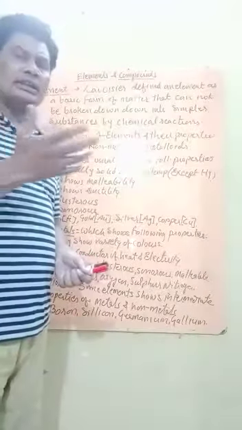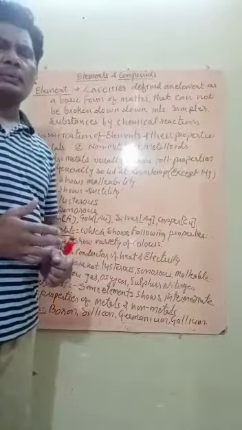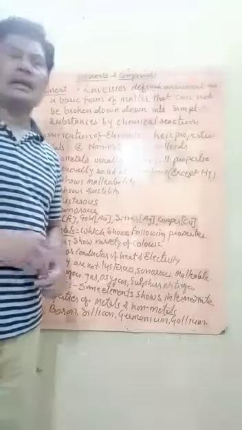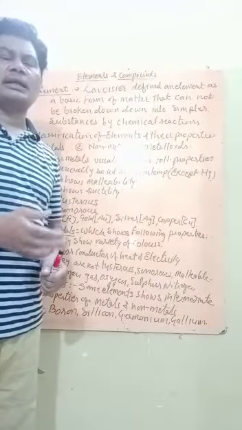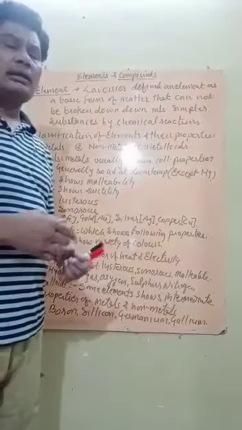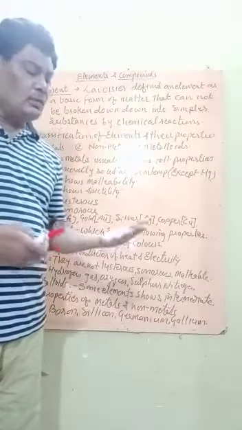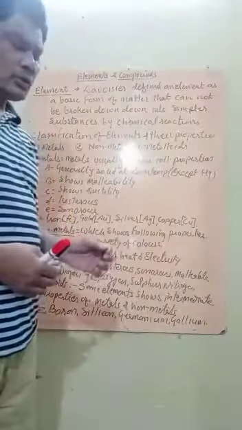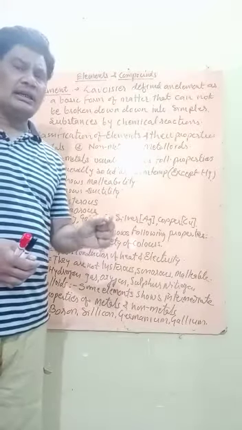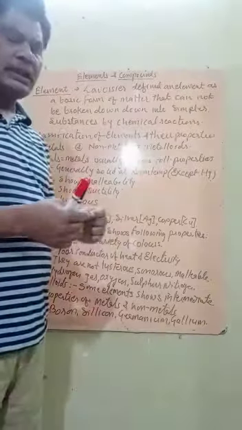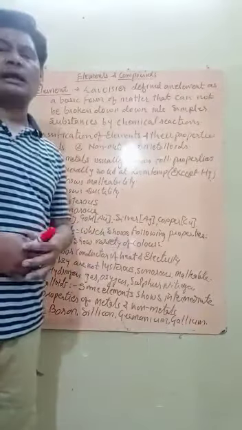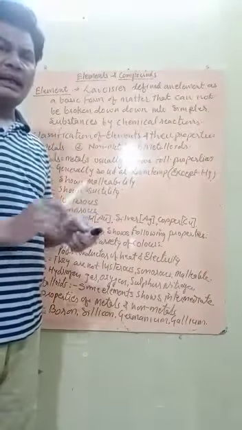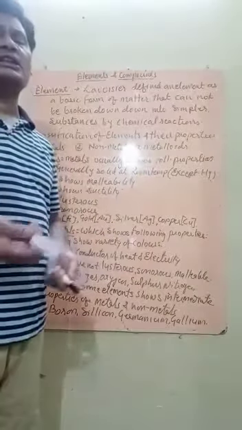Like you can see here the sheet of tin which we use for roofing. Metals are good conductors of heat and electricity, like the copper wire we use for electrical transmission. Metals are ductile. Ductile means a thin wire can be drawn from the metal, like the gold jewelry, which consists of very thin wire. Metals are sonorous. Sonorous means when they are beaten by any other metal, they produce sound.